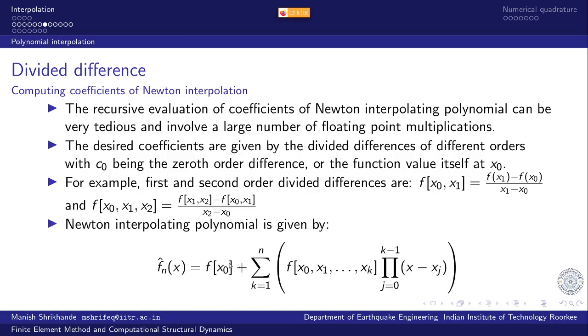So eventually the Newton interpolation polynomial, the nth degree polynomial, is defined as a constant value, that is the function value at x0, and then there are n number of terms from first order, linear term, to nth degree term, and coefficients given by appropriate divided difference of the required order.